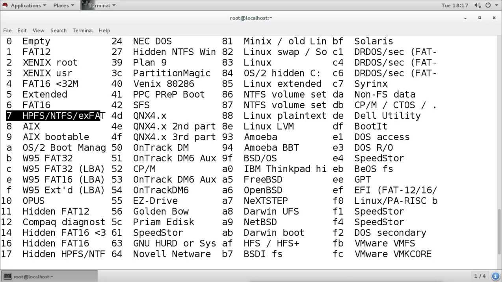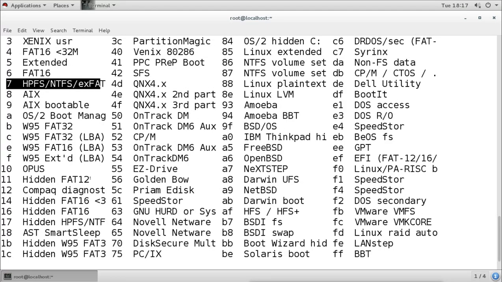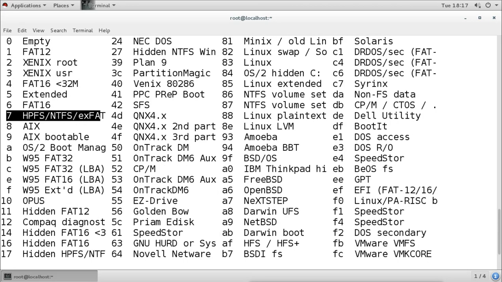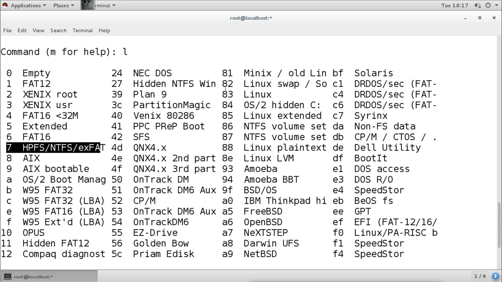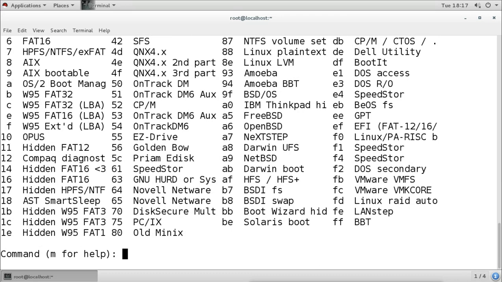It supports FAT, VFAT, ext, XFS, FAT32, and also Linux swap, Linux LVM, Linux RAID, but it does not support all of these.